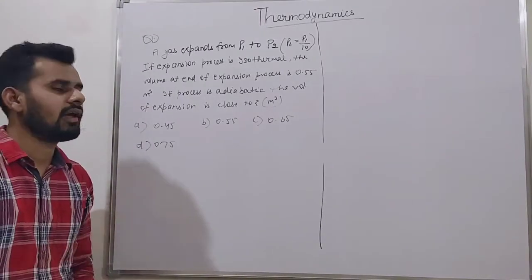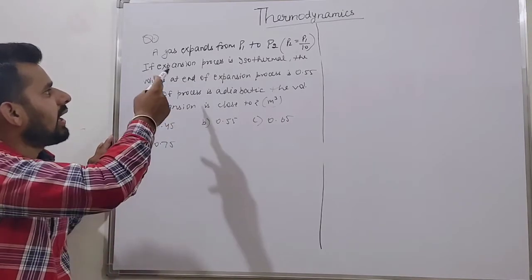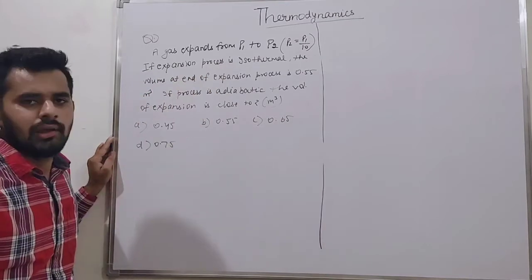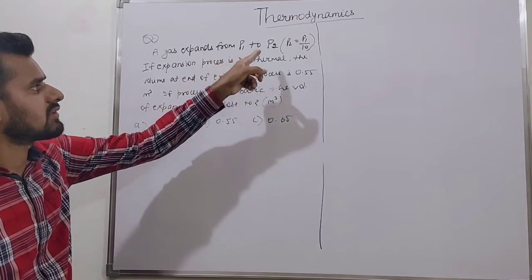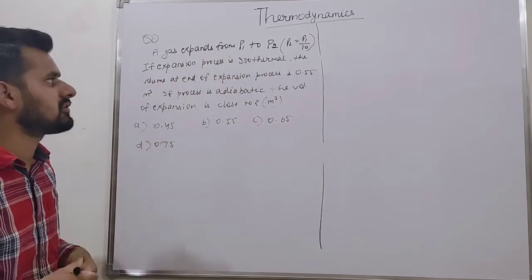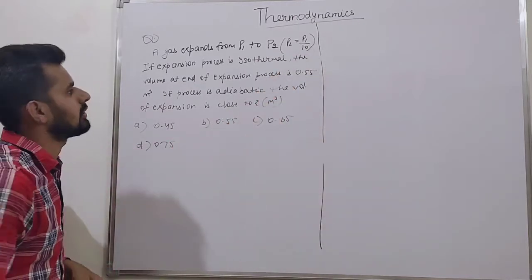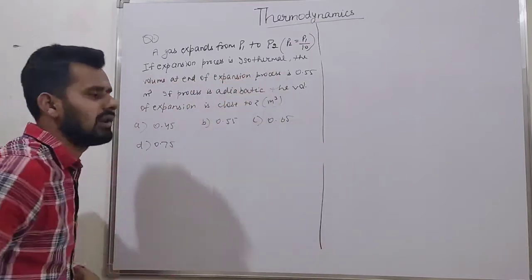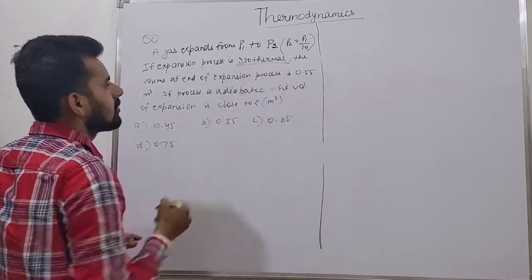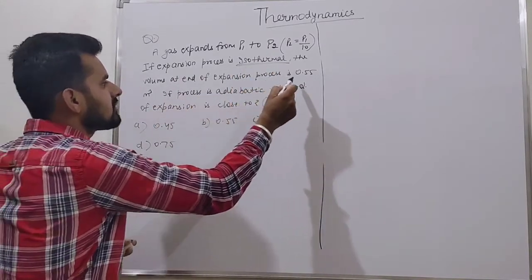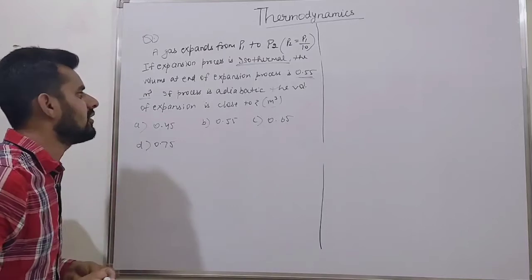So students, this is another problem. Let's understand what the problem is. A gas expands from a state 1 where the pressure is P1 to a state 2 where the pressure is P2. It is an expansion process. The relation given is P2 equals P1 by 10. If the expansion process is isothermal, the volume at the end of the expansion process is 0.55 meter cube.